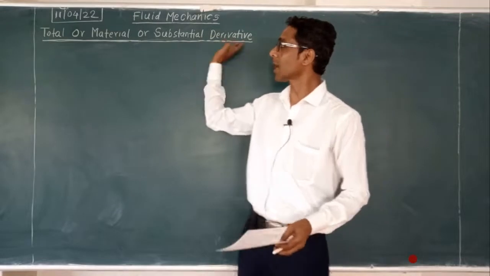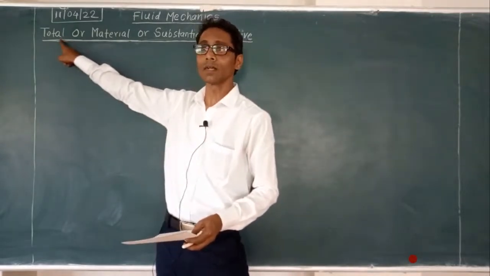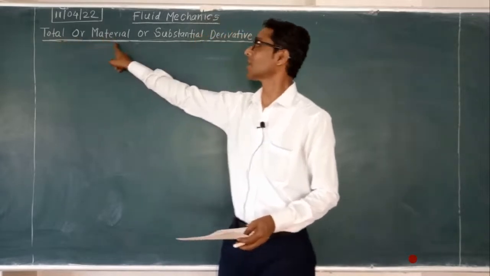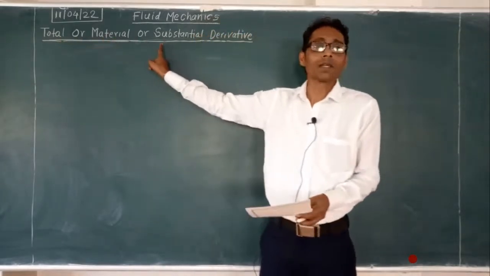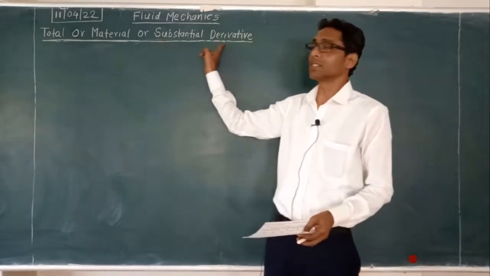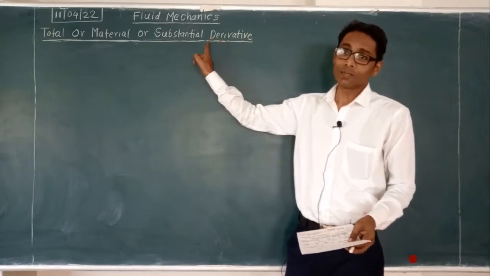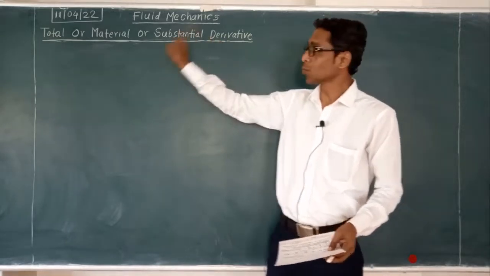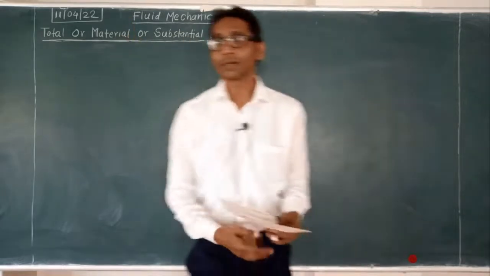That is why that total equation is called the total derivative, and as it is of the fluid, the material derivative. And substantial because it is a combination of local plus convective. So I think now you have got the basics of the equation: total, material, substantial derivative. Now we will take the mathematical treatment.